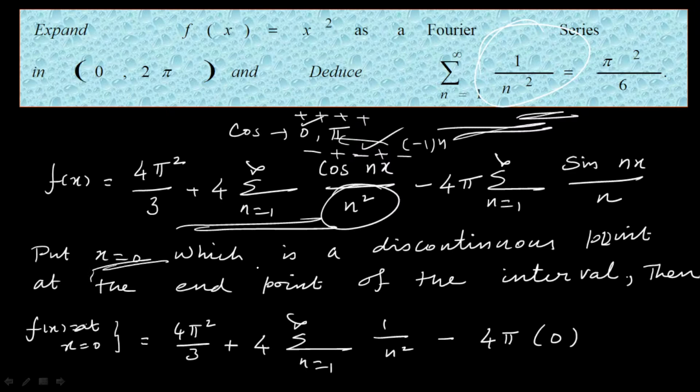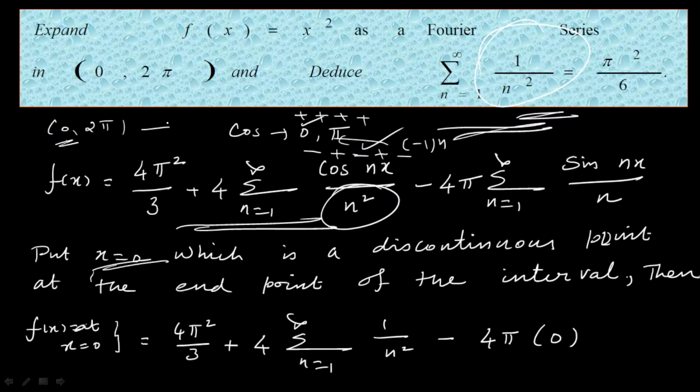So put x equal to 0. If it is x equal to 0, definitely you can first find out whether the point is a continuous point or a discontinuous point. Here 0 is a discontinuous point, which occurs at the end point of the interval, isn't it?